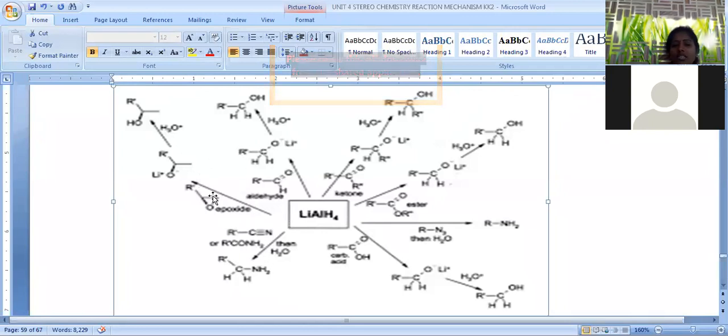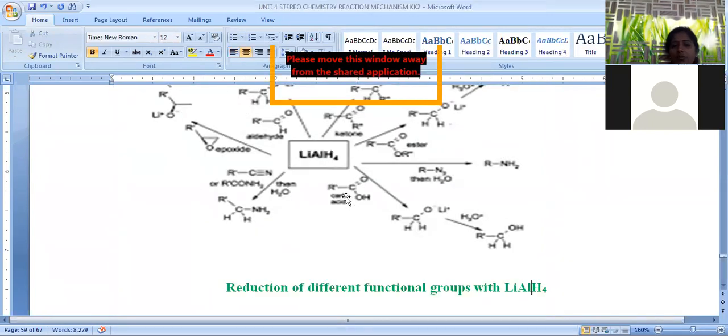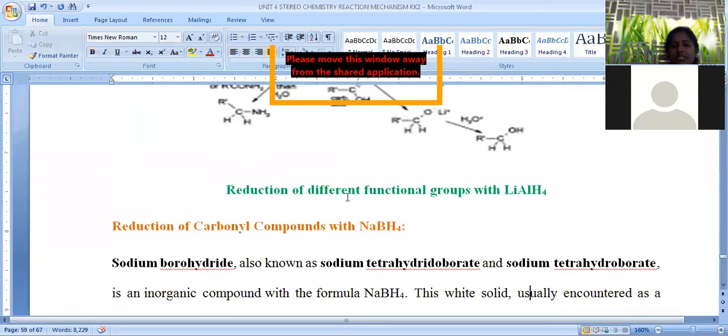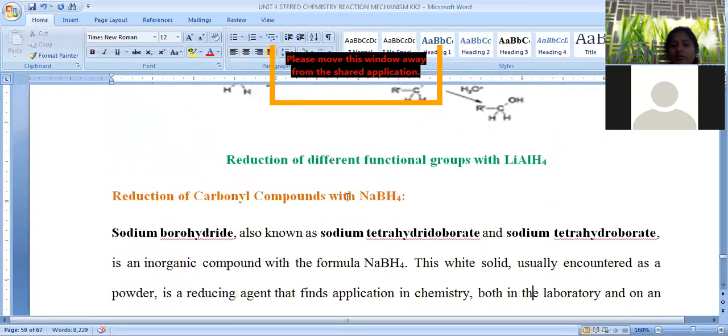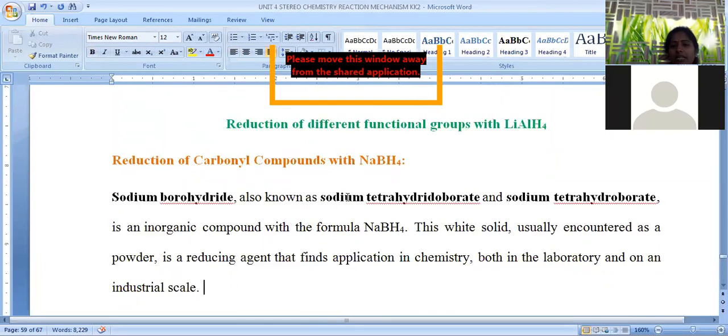When epoxides are taken, an epoxide is a three-membered cyclic ring. Here it is converted into a secondary hydroxy compound. Secondary alcohols are generated. These are a few applications of lithium aluminum hydride in industry. For industrial transformations, lithium aluminum hydride is a versatile reducing agent.